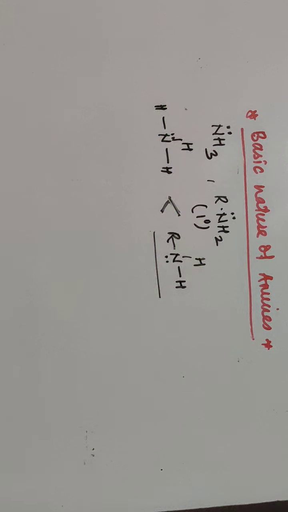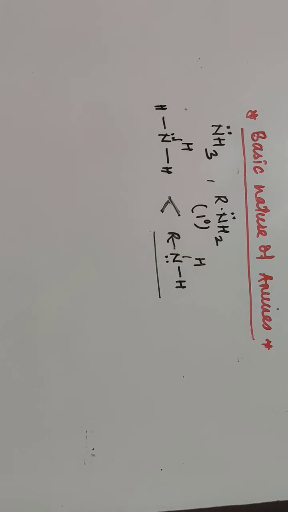So electron density goes on increasing on the nitrogen atom and there is a repulsion between the electrons, and so the electrons are easily available. They can easily donate the electron pair for bond formation, and so they are more basic as compared to ammonia.